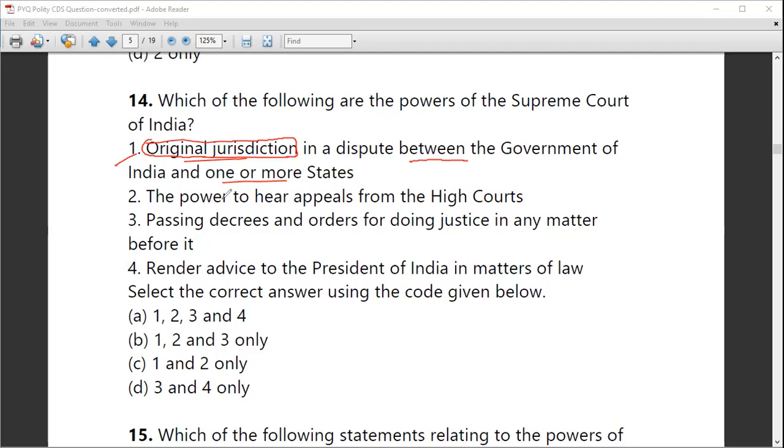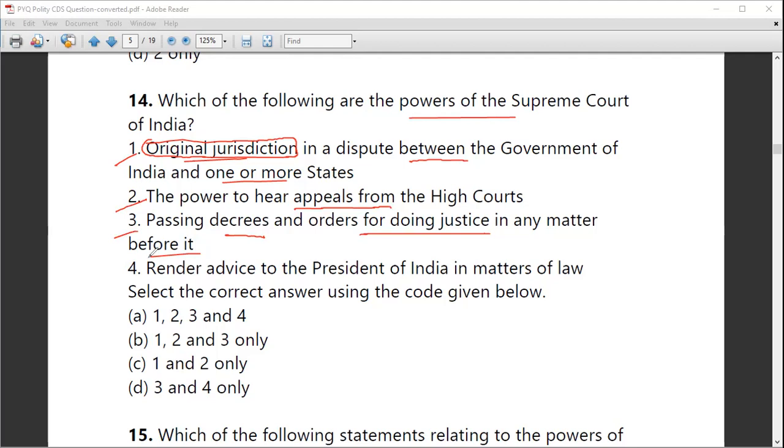Next is the power to hear appeals from the high courts. Is it the power of the Supreme Court? Yes, that is also the power of the Supreme Court. Statement 3 says passing decrees and orders for doing justice in any matter before it. Yes, the Supreme Court of India is the apex court of the country, and it enjoys all the powers, including passing decrees and orders for doing justice in any matter before it.